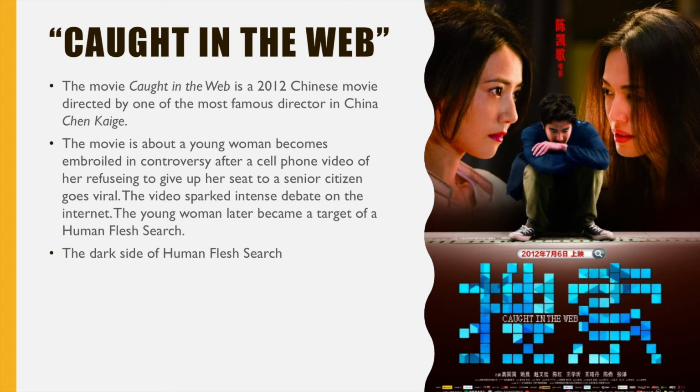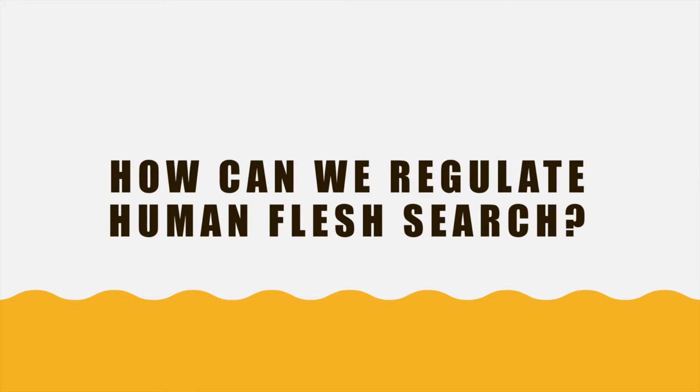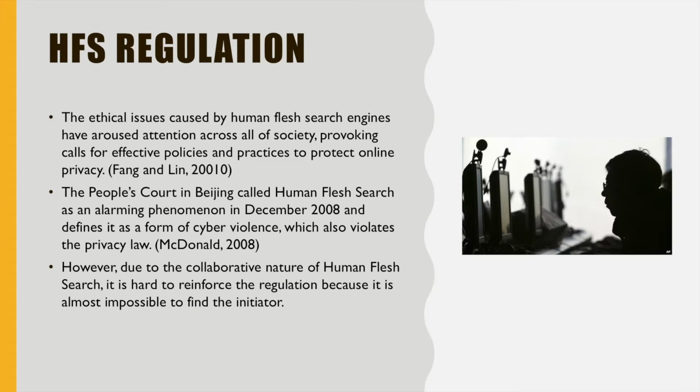While some believe that human flesh search is a good way for web users to learn the truth and exercise their rights of supervision and criticism through online participation and collaboration of investigation, others suggest that human flesh search is also putting personal digital privacy at risk. Most of the human flesh search targets change their jobs or move to a new city to avoid the social pressure. So what can we do to regulate human flesh search?